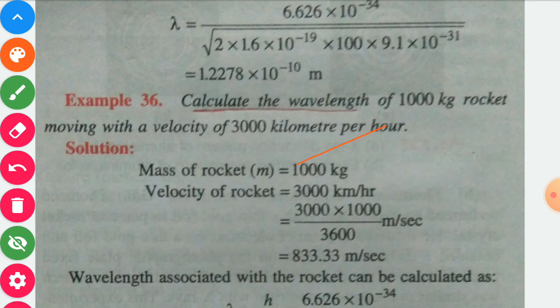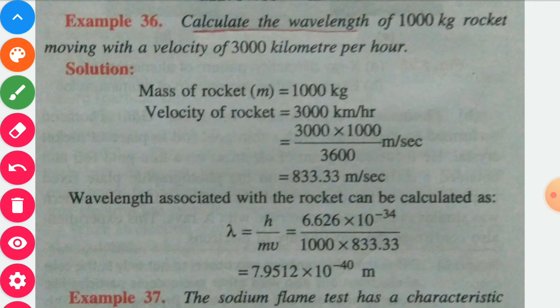So the answer will be 833.33 meter per second. So if we take the velocity of rocket in meter per second, changing 3000 kilometer per hour, it will be equal to 833.33 meter per second. Here we have to find out the wavelength, and we know that wavelength lambda is equal to h upon mv. So if we put the values in the de Broglie equation, that is lambda is equal to h upon mv.